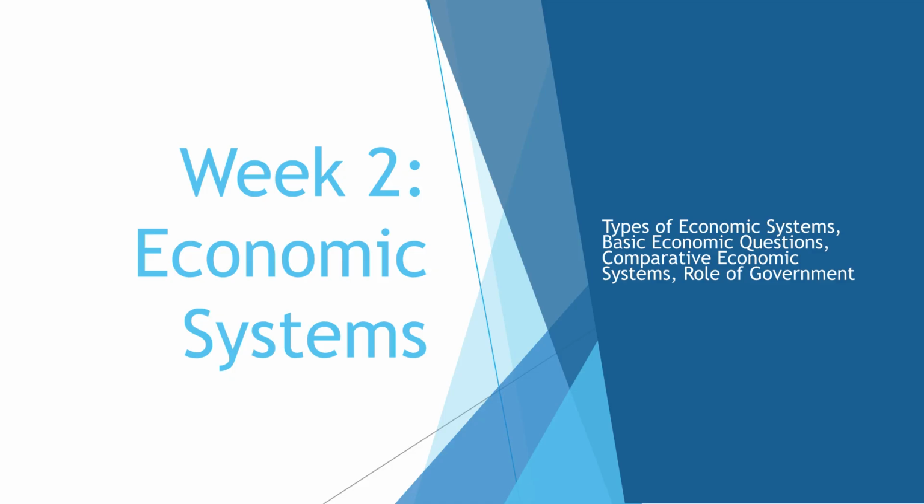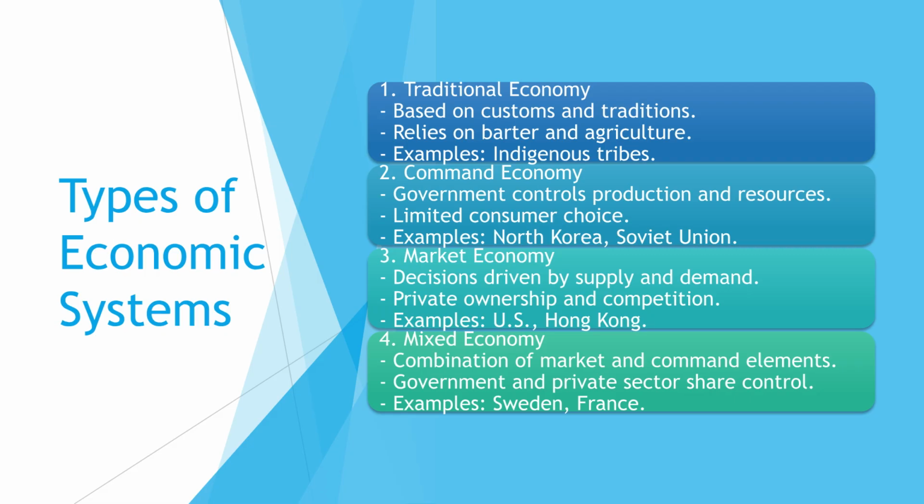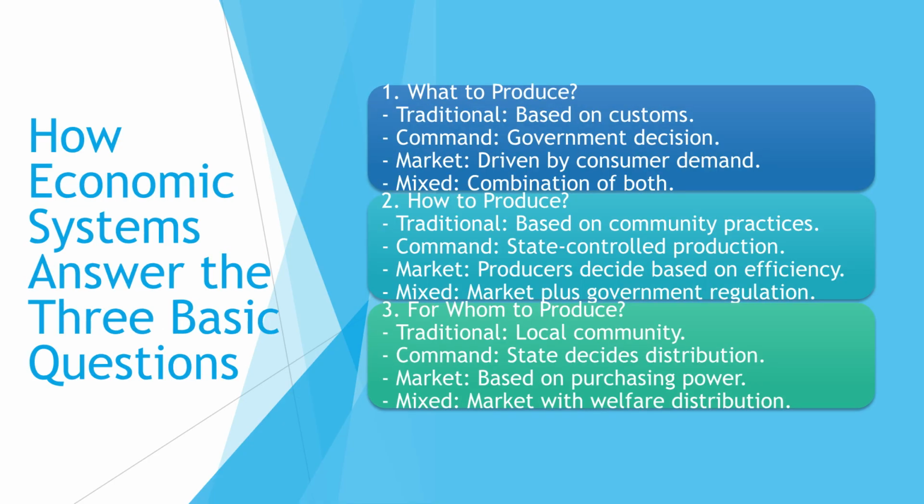In Week 2, we explore economic systems, including the types, how they answer basic economic questions, comparative systems, and the role of government. We cover 4 types of economic systems: traditional, based on customs; command, controlled by government; market, driven by supply and demand; and mixed, a combination of market and command elements. Each system answers the 3 basic economic questions differently: what to produce, how to produce, and for whom to produce. Responses vary from customs in traditional economies to government decisions in command systems.